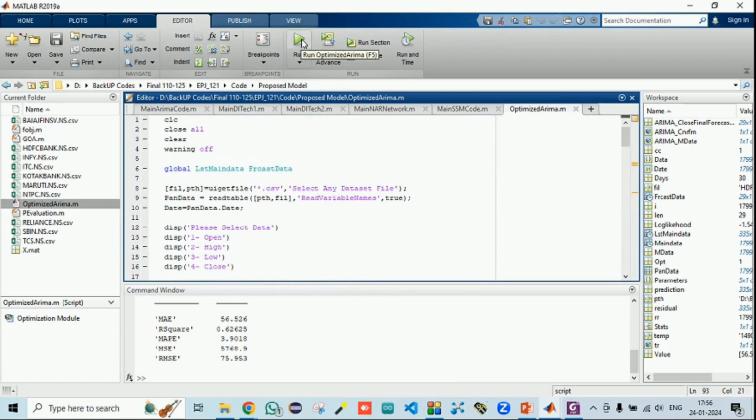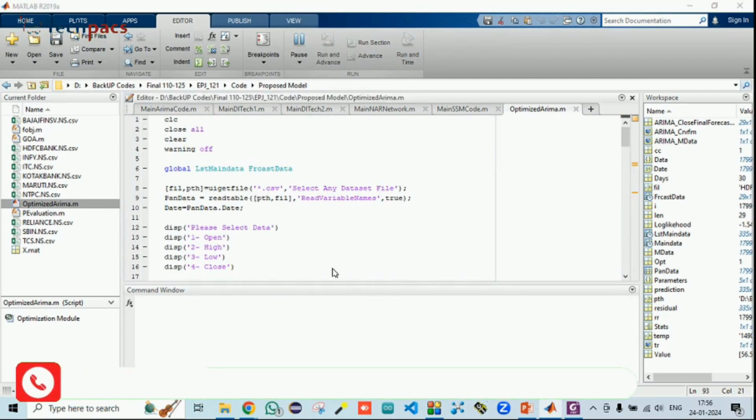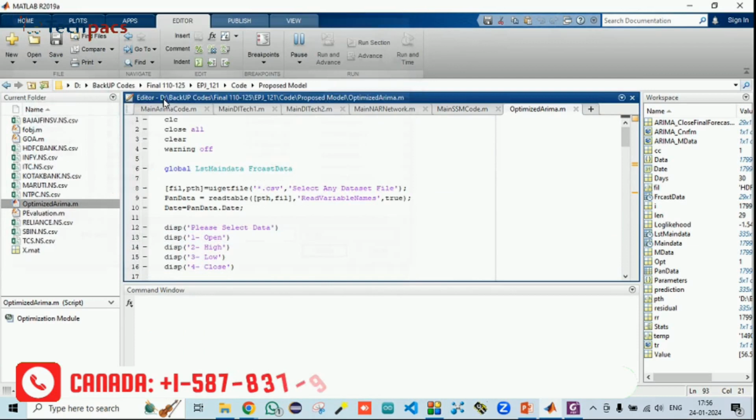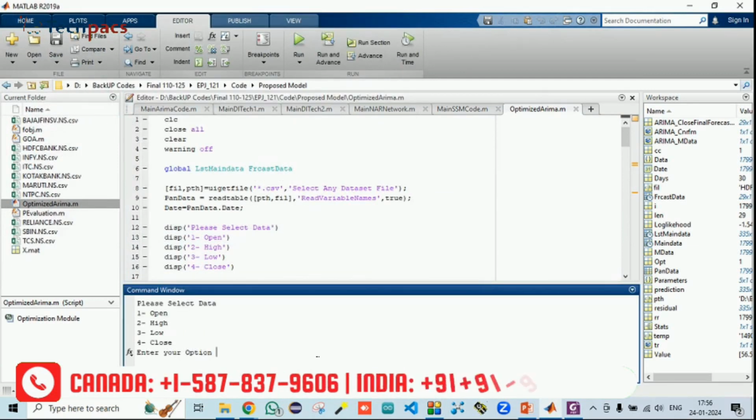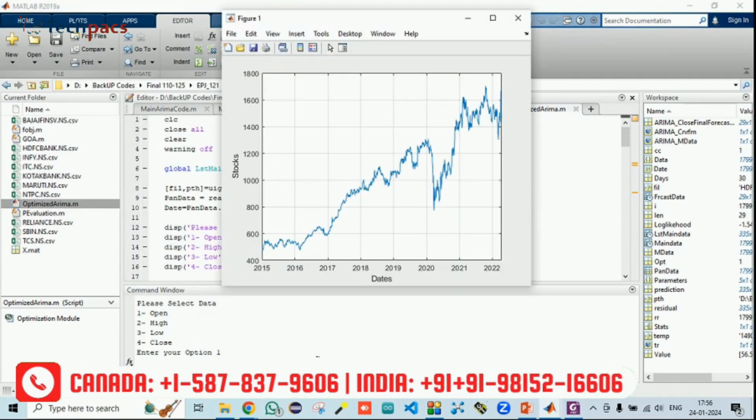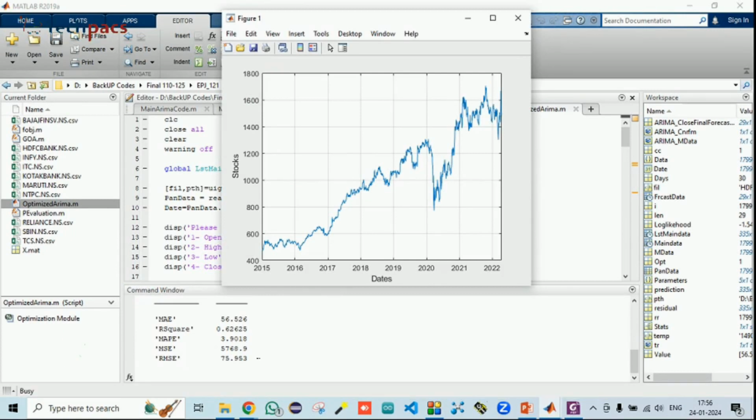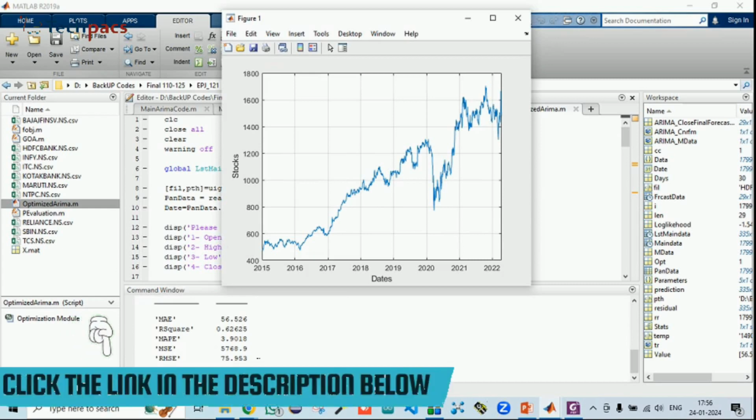So I'm running this code, and running the same code with the same file. For example, HDFC was the initial stage. I am opening it with the open data and then pressing enter. So it gives us the results of what exactly the normal model is giving, and what the proposed model is getting, and then finally a comparison has been conducted.